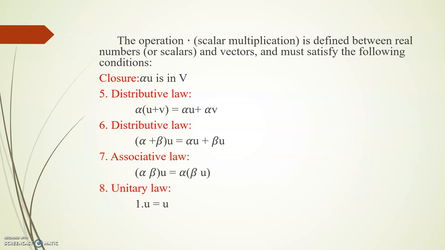So if any vector space satisfies all the above conditions, then the given vector space is a vector space. Otherwise, it is not a vector space.